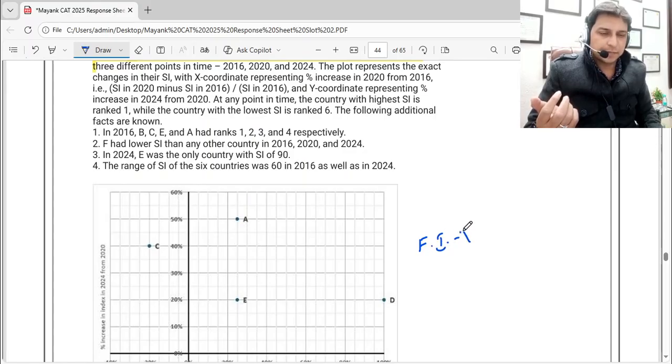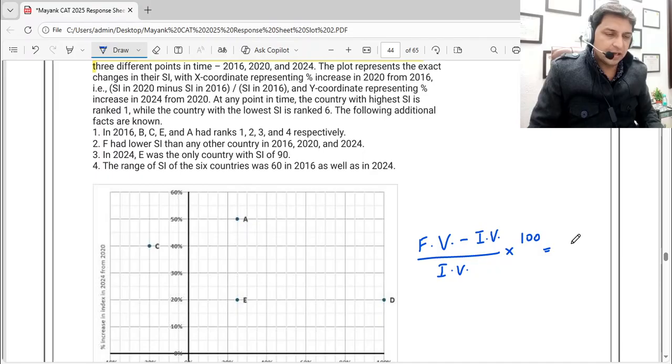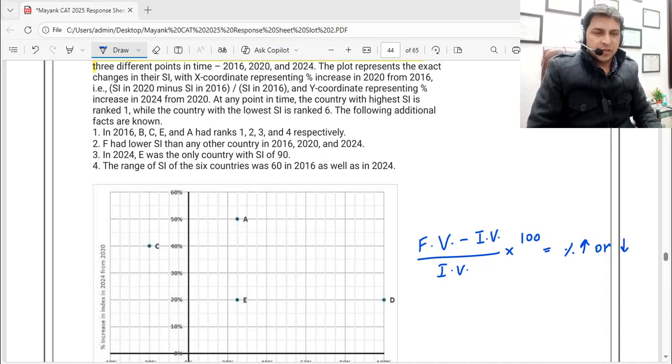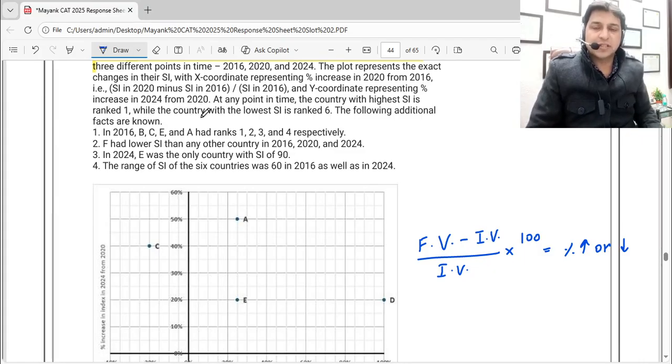Final value minus initial value, divided by initial value, multiplied by 100. So this was the formula we had learned for percentage increase or decrease, or percentage change, you may say. Then they say the Y coordinate represents the percentage increase in 2024 from 2020, the same kind of thing.